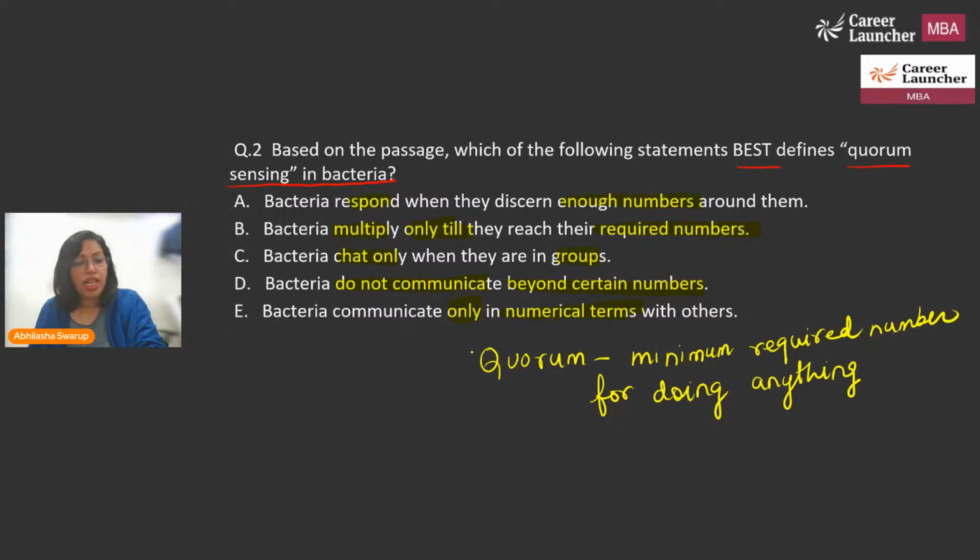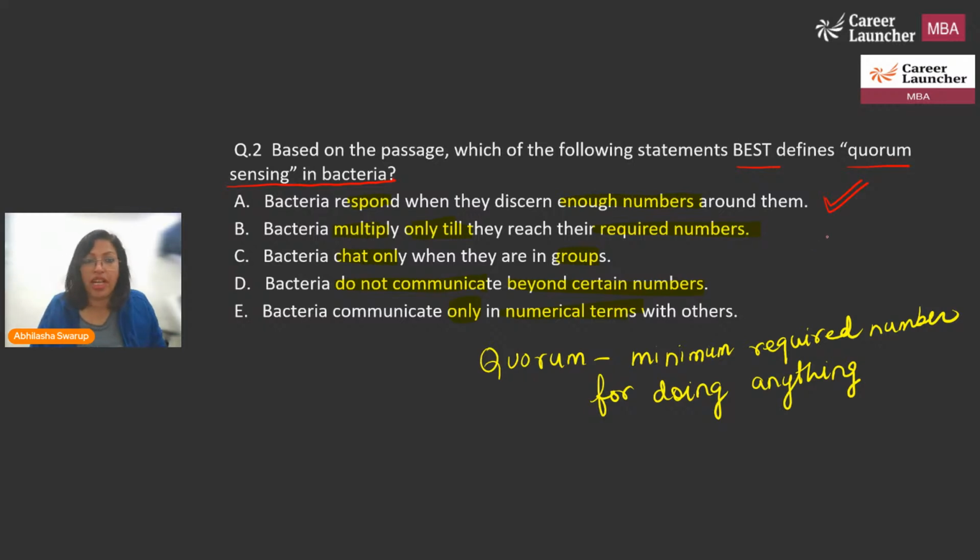All right, so let's understand what is quorum sensing. It's a very simple question. Okay, I have got one answer. Quorum sensing essentially, like I said, is the minimum number that is required for doing anything. So, bacteria respond when they discern enough number around them. Well, that's valid. And that is what quorum is all about, that they will all start blinking when there are